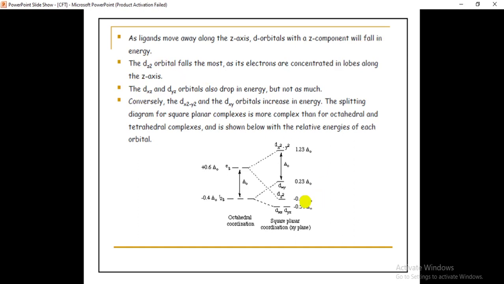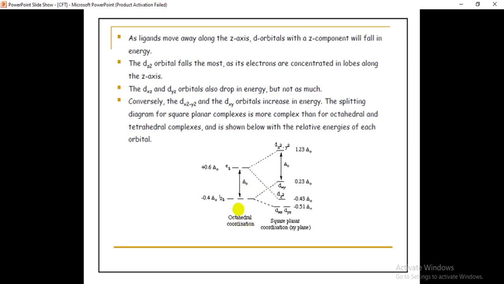If you see here, this is the octahedral splitting pattern. Here we have dxy, dxz, dyz, which form the T2g set, and dx square minus y square and dz square, which form the Eg set. This is the octahedral splitting pattern. From this, what will happen?